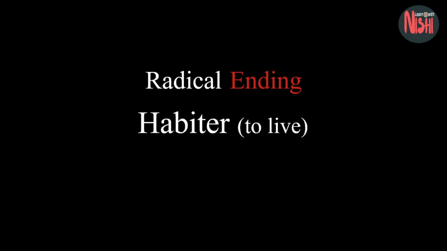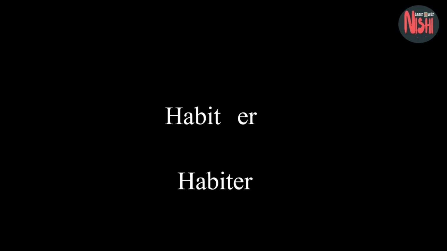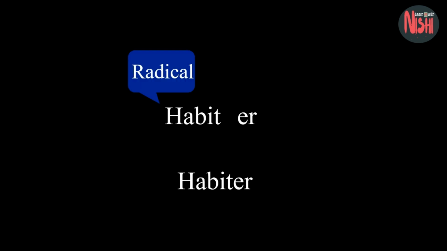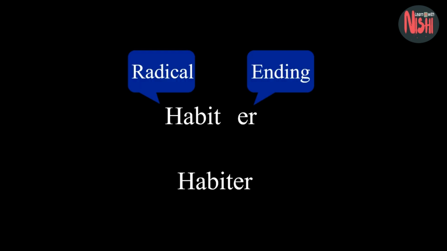A verb has two parts, radical part and ending part. All these French verbs are divided into these three groups according to their ending part or termination part. For example, habiter means to live. Habit and er. Here, habit is the radical part and er is the ending part. And we have to recognize the verb group by its last two or three letters, that is by its ending part.